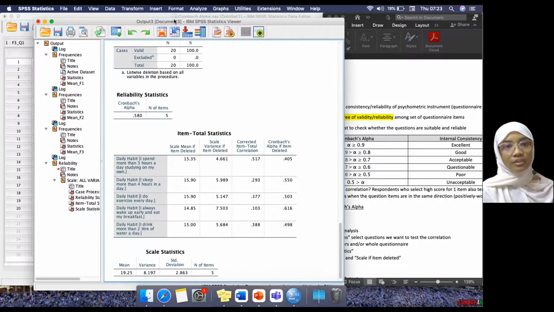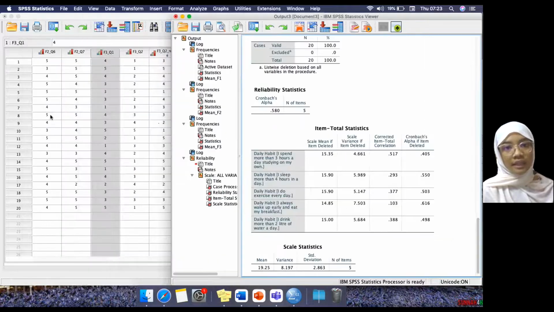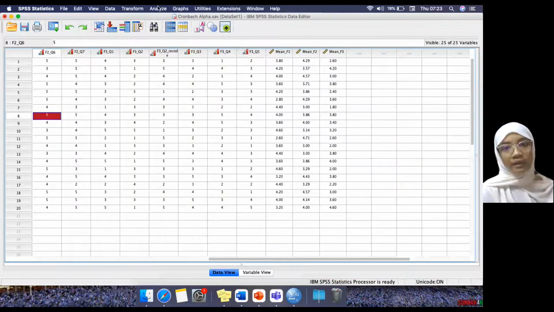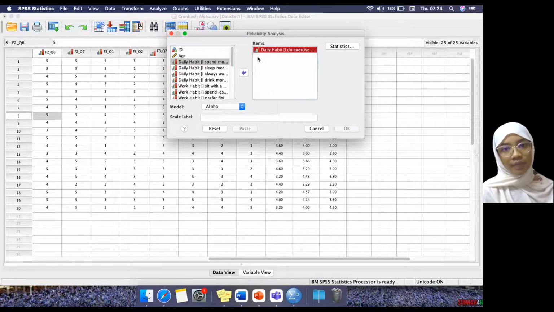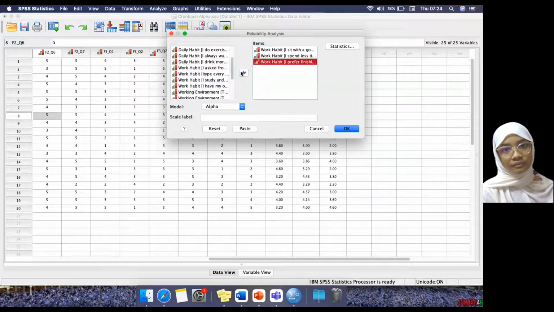For factor 2, we click on Analyze again, Scale, Reliability Analysis. You have to remove the previous ones, then click on your factor 2 here and go through one by one.